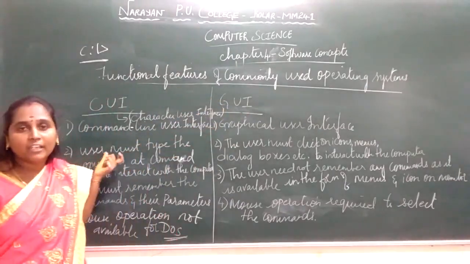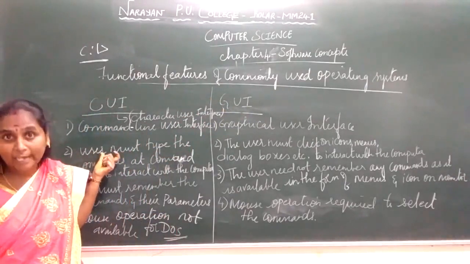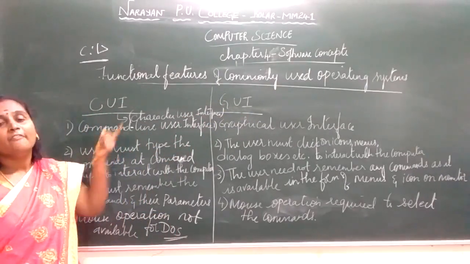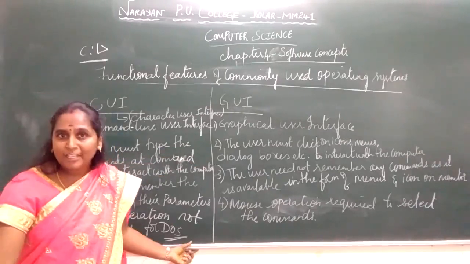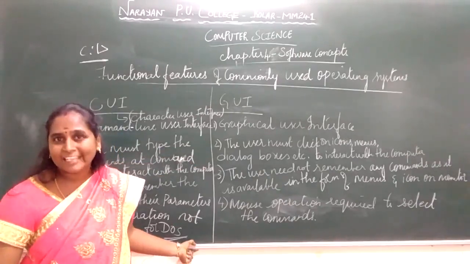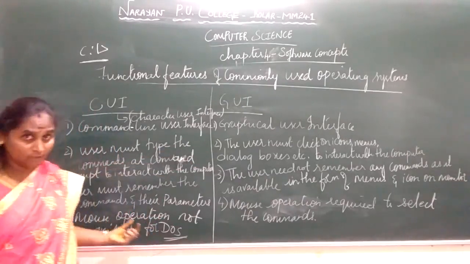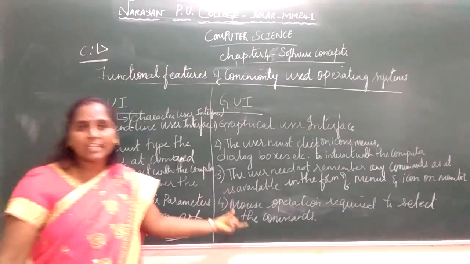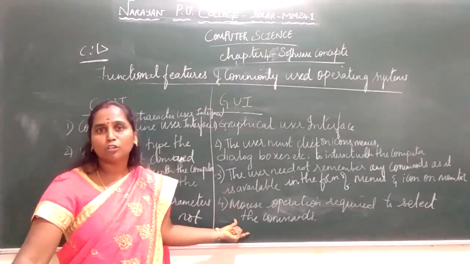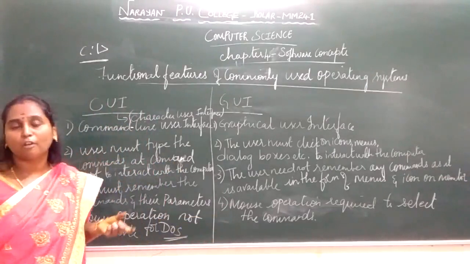In the command line, each and every command should be remembered and typed in the command prompt. In a graphical user interface, there is no need of remembering or typing the commands; you directly select the icons, menus or dialog boxes. Here there is no mouse operation, but there is interaction of the mouse in order to select the commands. So this is about your fourth chapter, software concepts.